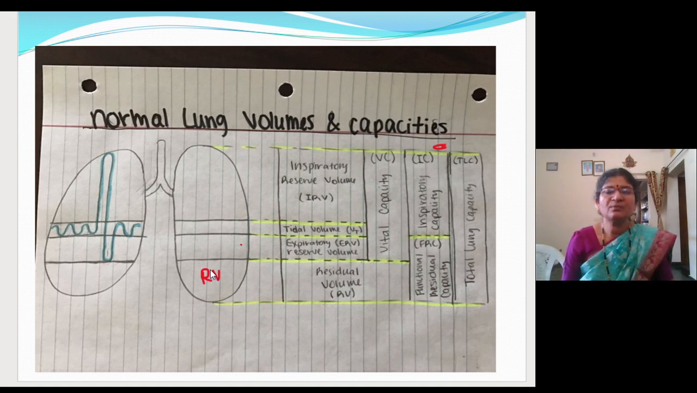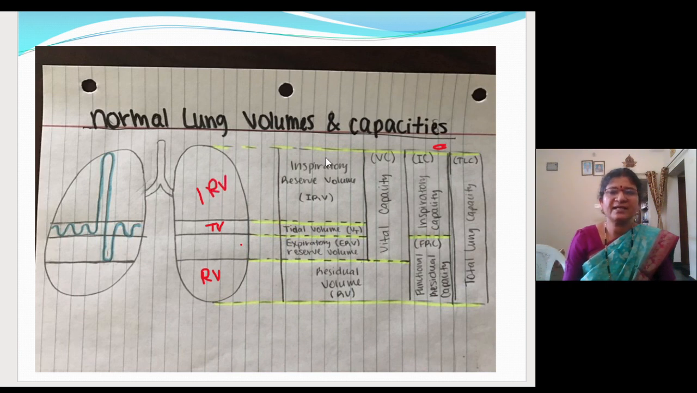During normal breathing, we are taking the tidal volume. This amount of air, that is 500 ml of air, we will be taking in and giving out. So that is called the tidal volume. And when you inhale extra air forcibly, the lung size will increase much. So this is called inspiratory reserve volume.